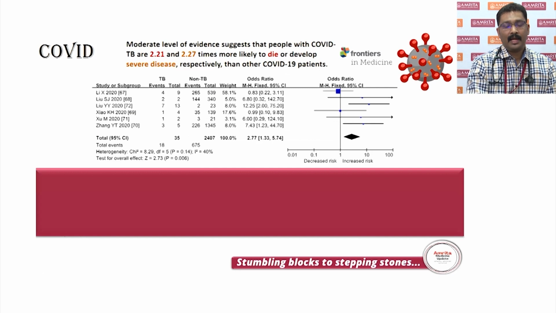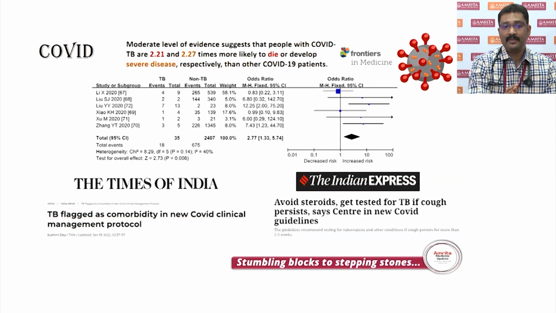Initial studies in China have shown an increased risk: about 2.21 times more likely to die, and 2.27 times more likely to develop severe disease if you have TB and COVID-19 together. Just a couple of days back, all the major newspapers have reported, according to the new Omicron strategy, that TB has been flagged as a comorbidity in the new COVID clinical management protocol. It is important to avoid steroids and also to get tested for TB if the cough persists for more than 2 to 3 weeks.